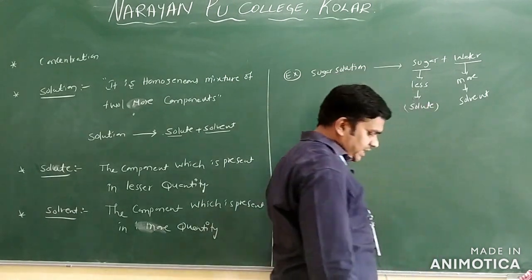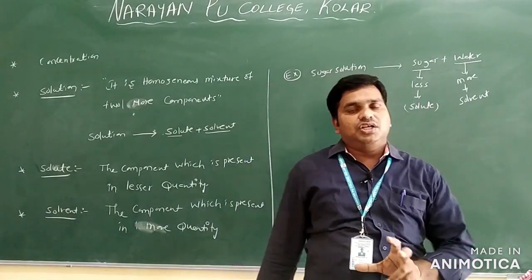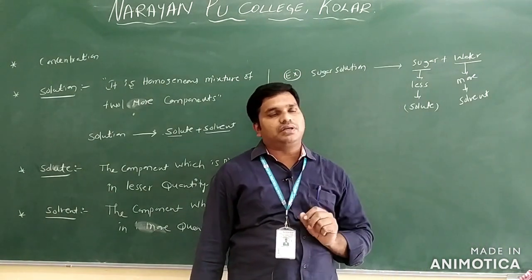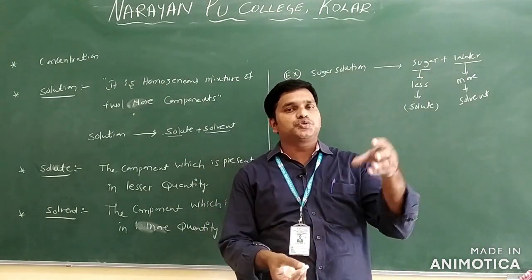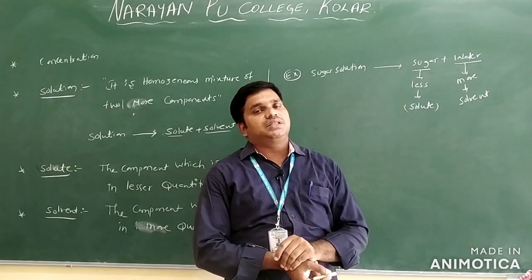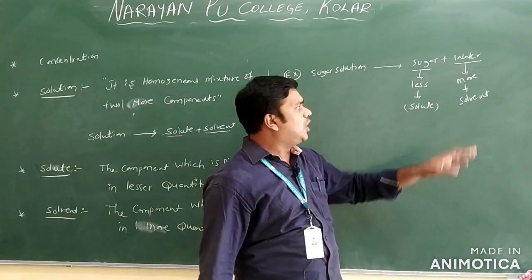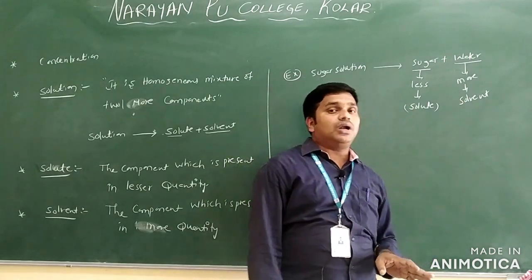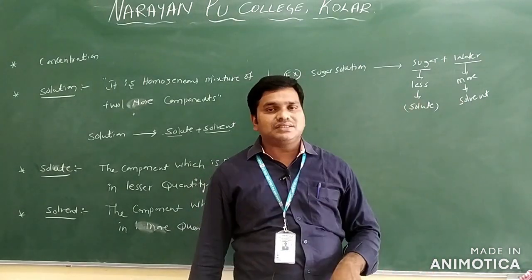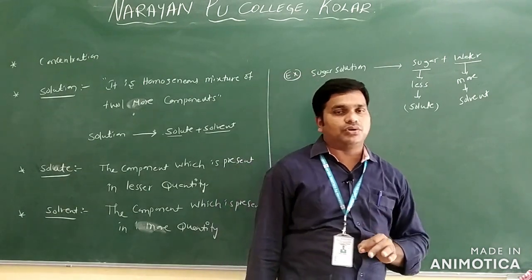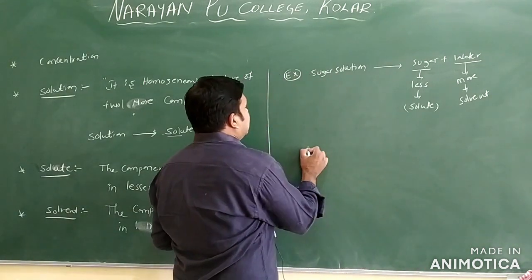If you want to prepare a sugar solution in one glass, we take a glass full of water and pour 1 or 2 spoons of sugar. Then which quantity is more? The quantity of water is more. Water is the solvent. Which quantity is less? Sugar is less. It is called solute. Clear?